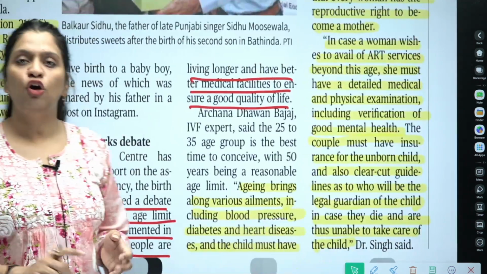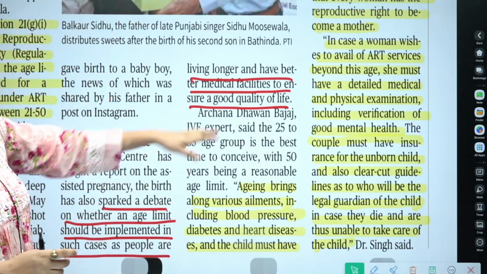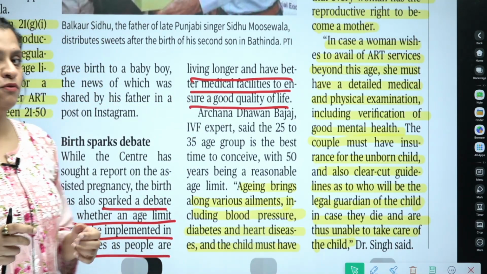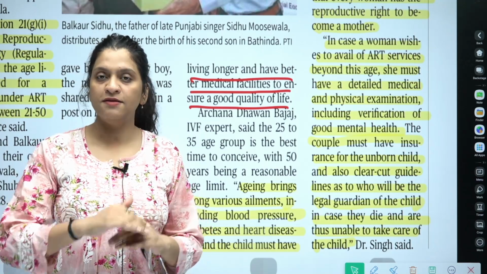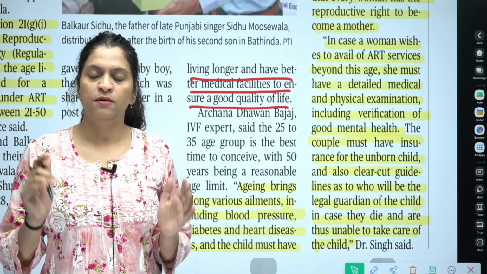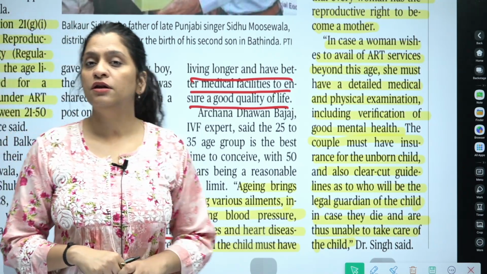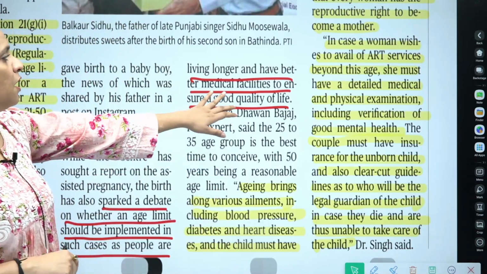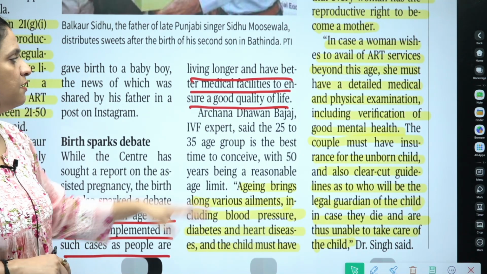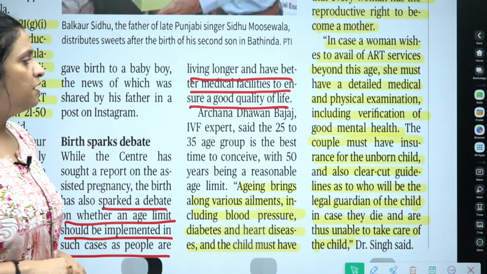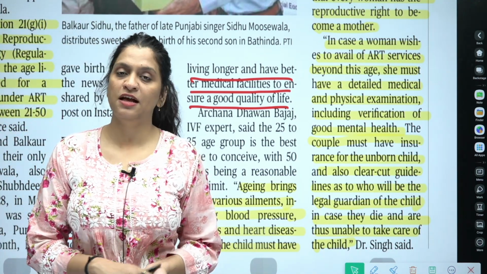Because people are living longer and have better medical facilities, why not increase the age bracket in which people can opt for assisted reproductive technology, which is mentioned in the ART 2021 Act. Okay, and because medical facilities have improved and this is ensuring better quality of life, these are the reasons because of which the provisions of the Assisted Reproductive Technology Act 2021 have been questioned.